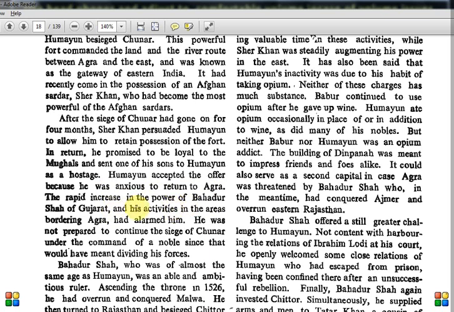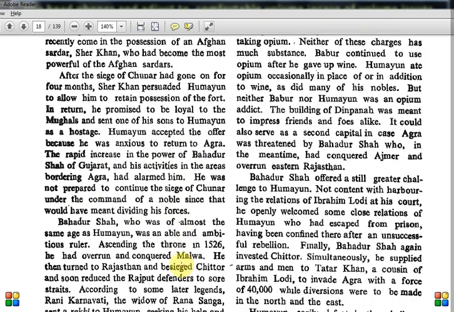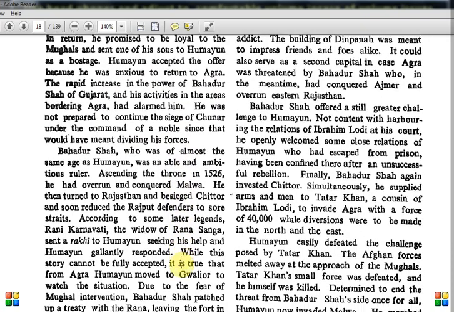Now this is Bahadur Shah of Gujarat, and his activities in the area bordering Agra had alarmed him, because on the western side they were emerging. He was not prepared to continue the siege of Chunar under the command of a noble, since that would have meant dividing his forces. That is why he agreed. He did not want to keep his army in the eastern side, because he needed them in the west to defeat Bahadur Shah.